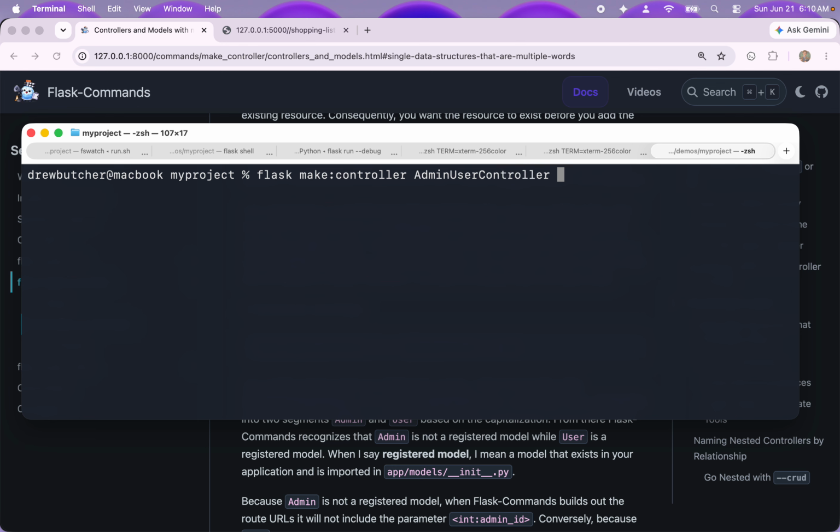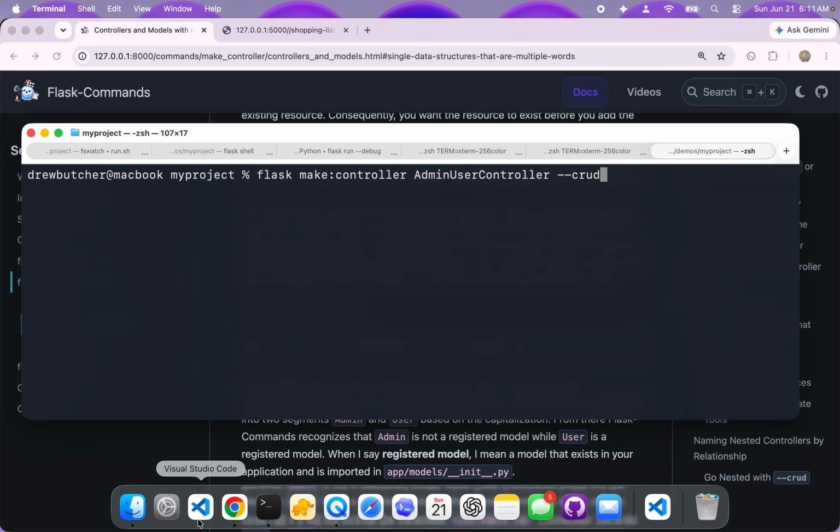and we're gonna create the 7 RESTful actions, so we have all the routes, but we don't need a model here. We don't need to explicitly express a model because admin is not a model. Admin is really an organization tool, and we already have the user model. Every Flask new application comes shipped with that. So we don't need the --model or the -m. So we're just going to leave both of those off.